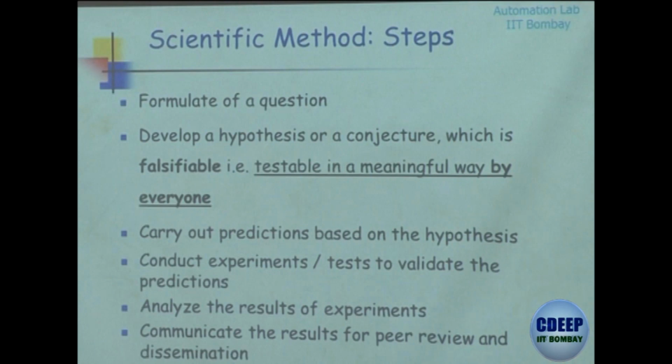It could be at different levels. Peer review and dissemination could be a report produced in an institute, a thesis, a dissertation. It could be a conference publication, it could be a journal publication, it could be a patent. This is very, very important because your work is open to criticism and for others to develop on it. Somebody can build on it.